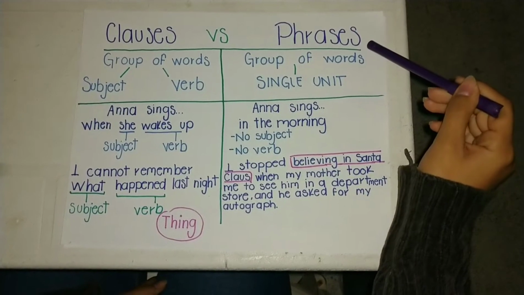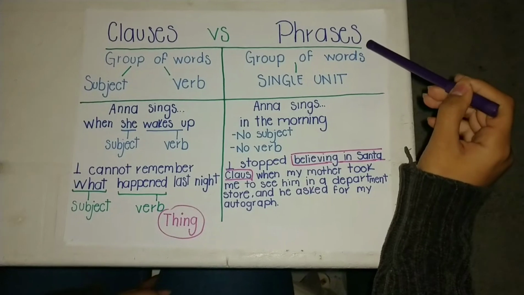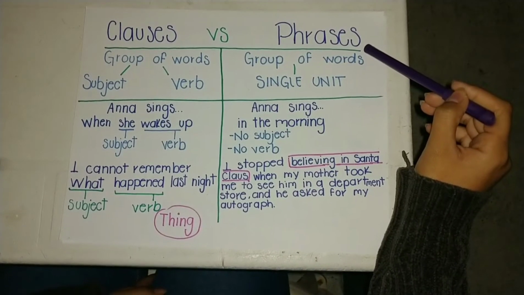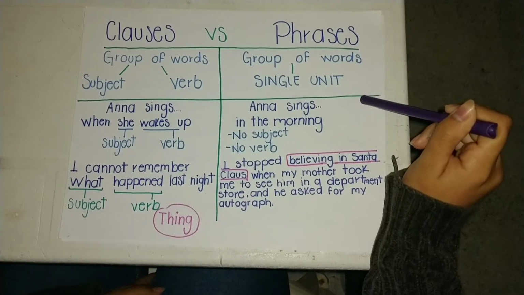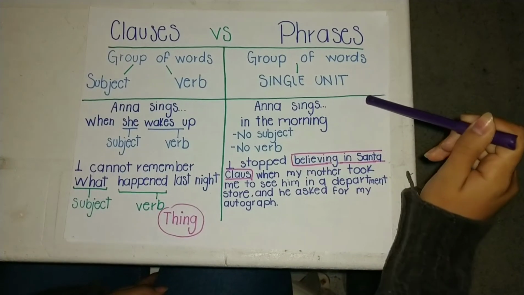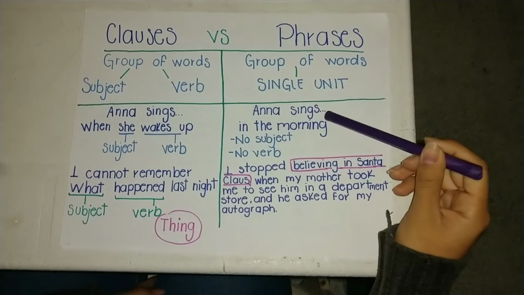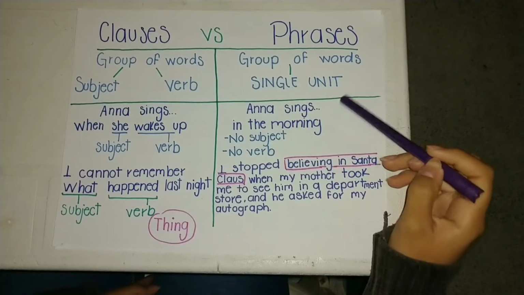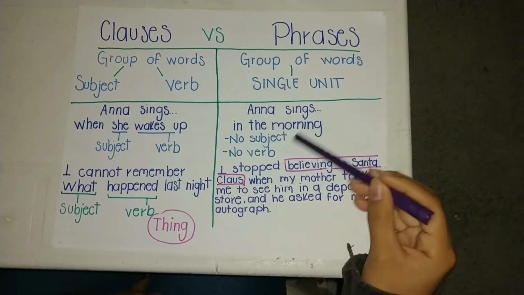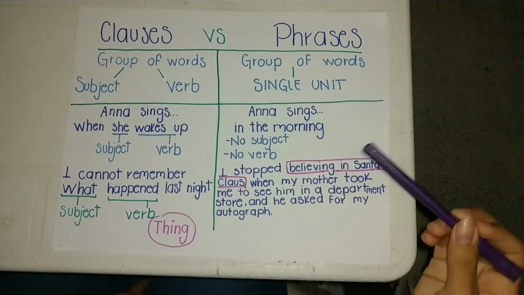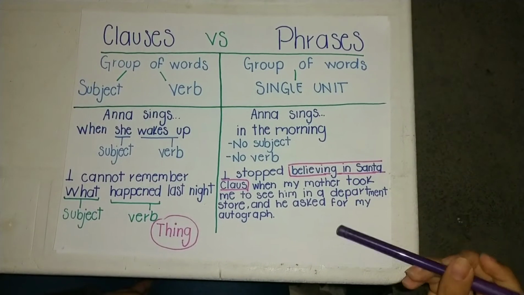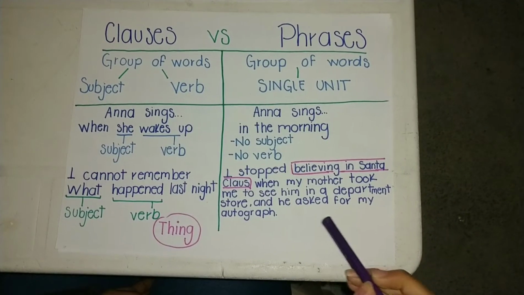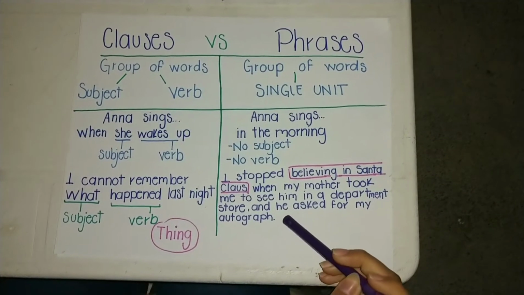Now, the phrases. A phrase is a group of words that stand together as a single unit, typically as part of a clause or a sentence. For example, Anna sings in the morning. No subject, no verb. Another example, I stopped believing in Santa Claus when my mother took me to see him in a department store and he asked for my autograph.